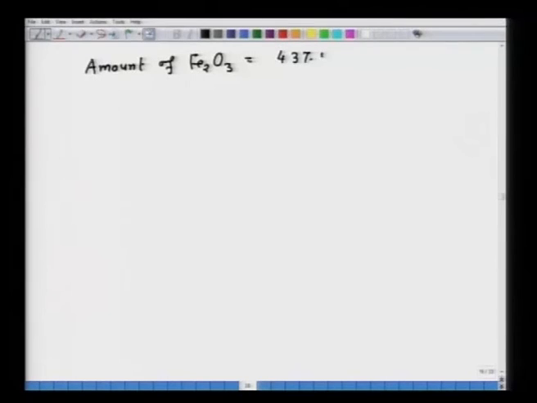So, the amount of Fe2O3 will come to 437.5 kg. Similarly, for the amount of SO2, if you see the balanced chemical equation, that will be